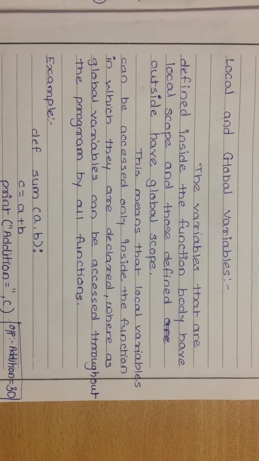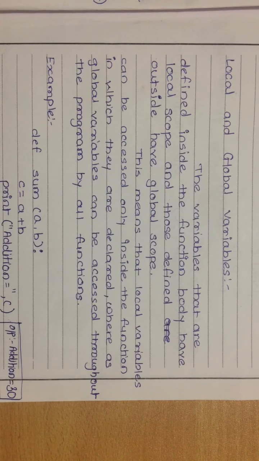So let's start with local and global variables. So what is a local variable? The variables that are declared inside the function body are nothing but local variables, and the scope of such local variables is limited up to that function only in which they are declared.